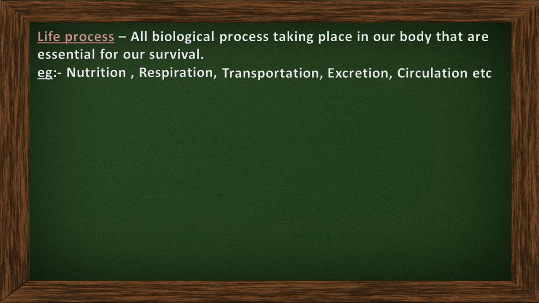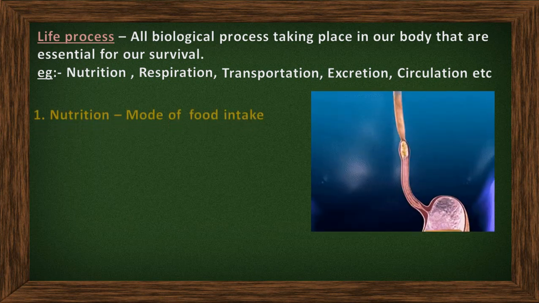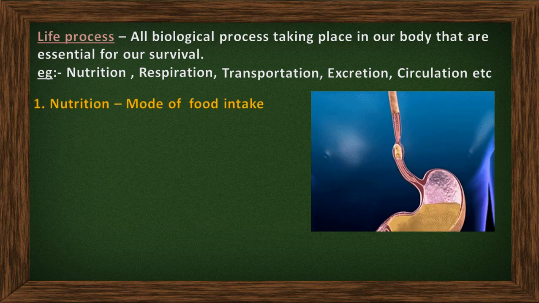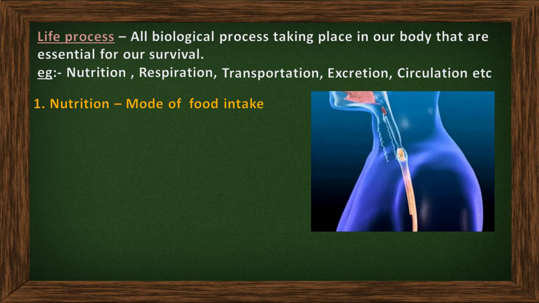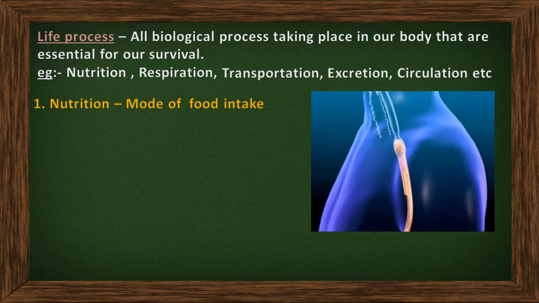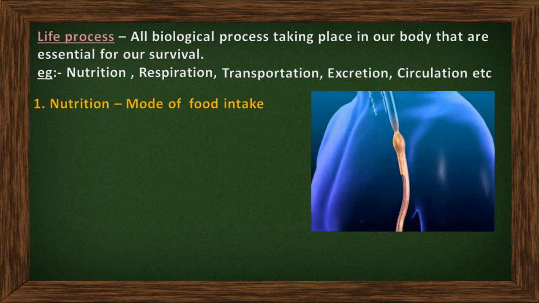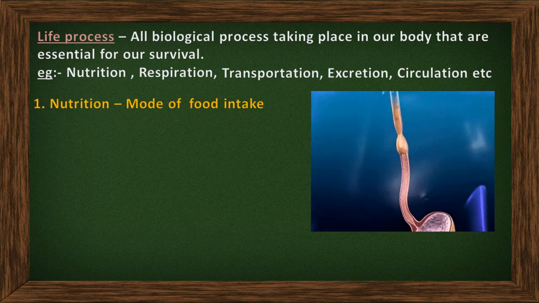In this world we are all living beings, and we are alive because different types of biological processes take place in our body, such as nutrition, which means you are eating food. After eating, the food is digested in your stomach, and then it is passed to your small intestine and large intestine. This you have studied in your 8th standard.